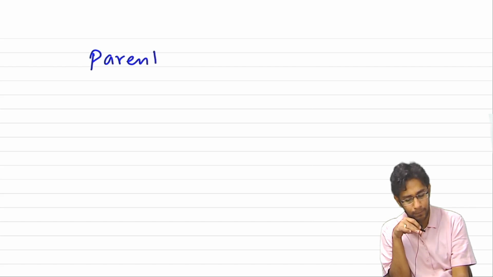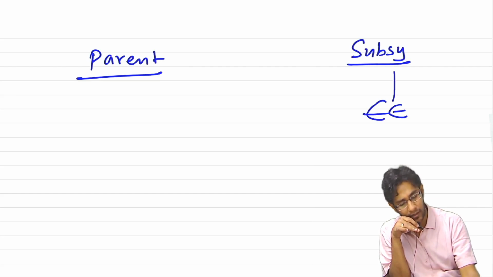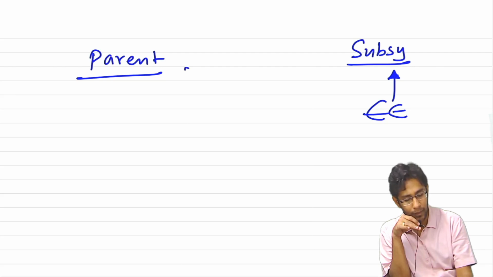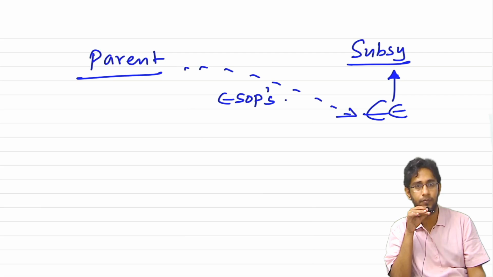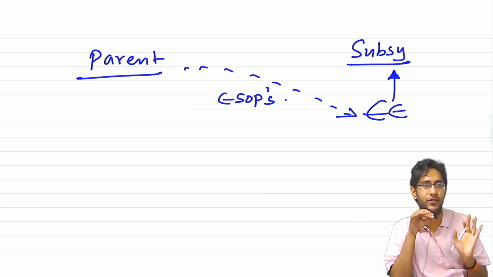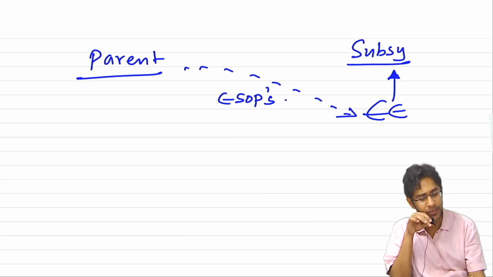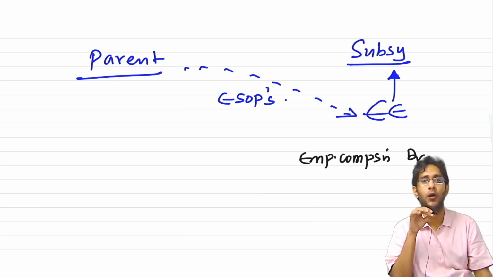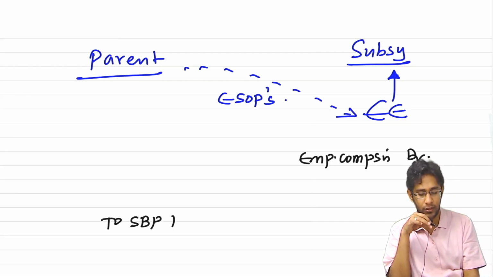So there is a parent company and there is a subsidiary company. Employees are rendering services to the subsidiary, but ESOPs will be given by the parent. Now, what entries will the parent write, and what entries will the subsidiary write? Simple, sir. Who received services? Always check this. Who received the benefit of the service? The subsidiary. The subsidiary only should book the employee compensation. Who has the obligation to issue shares? The parent should only create SBP.